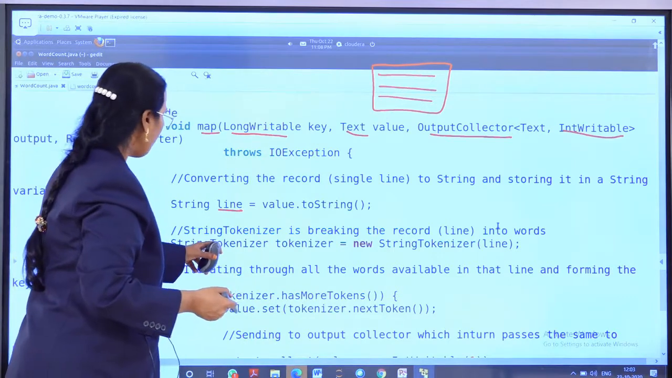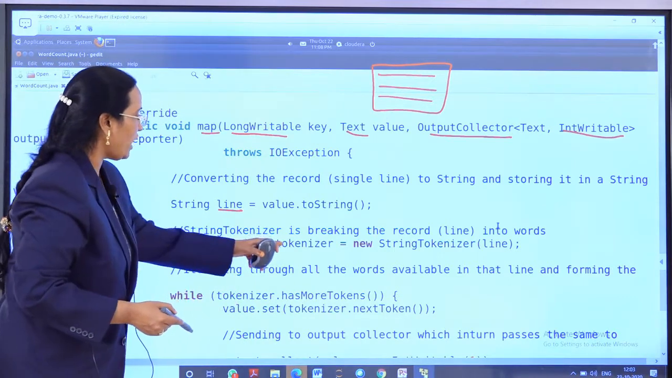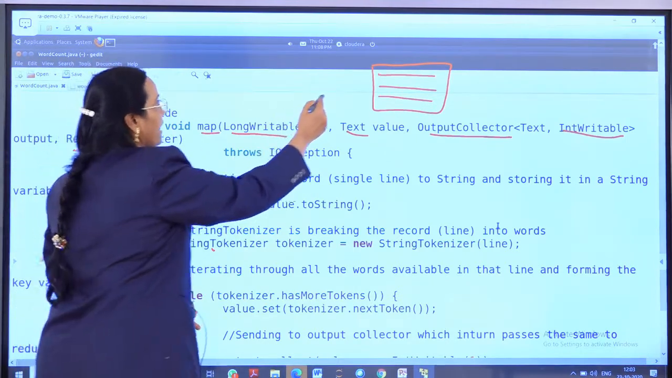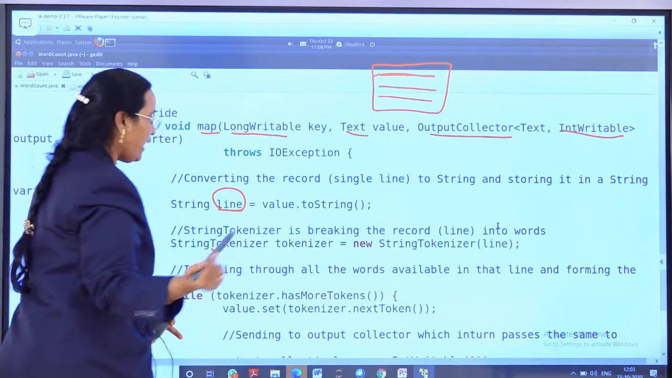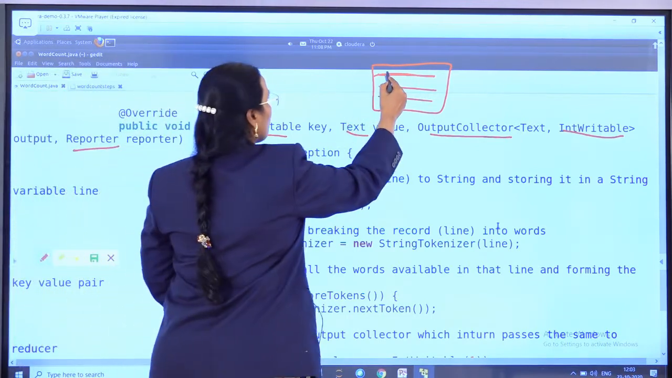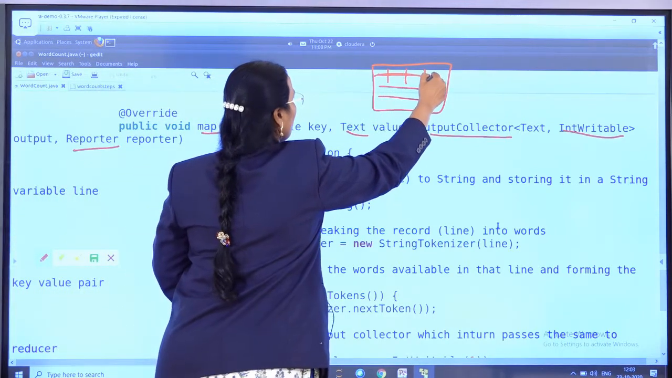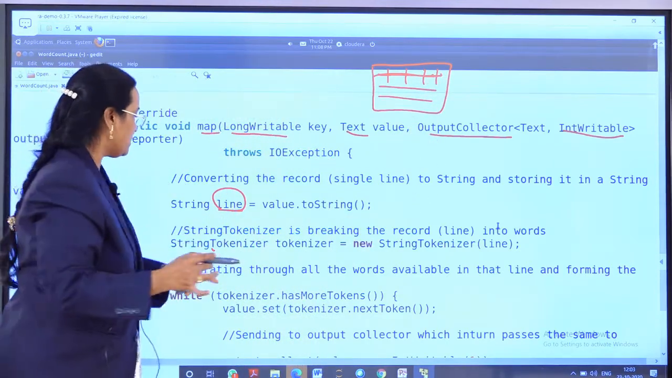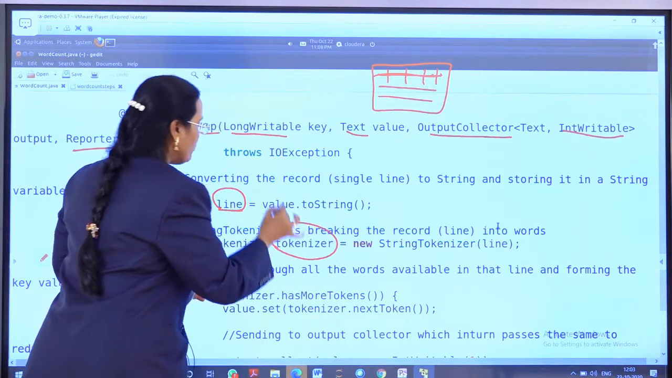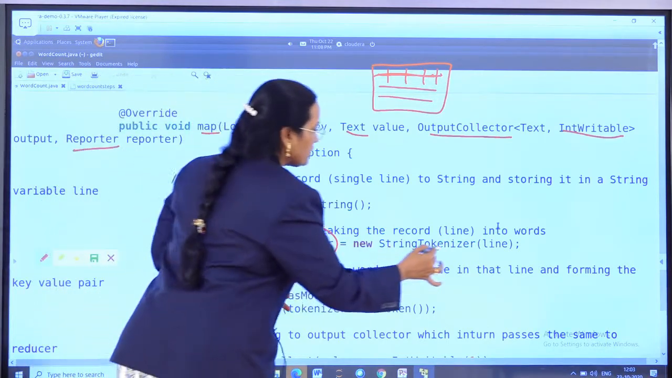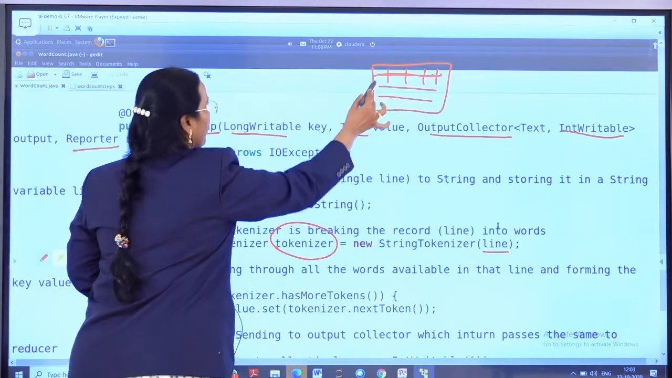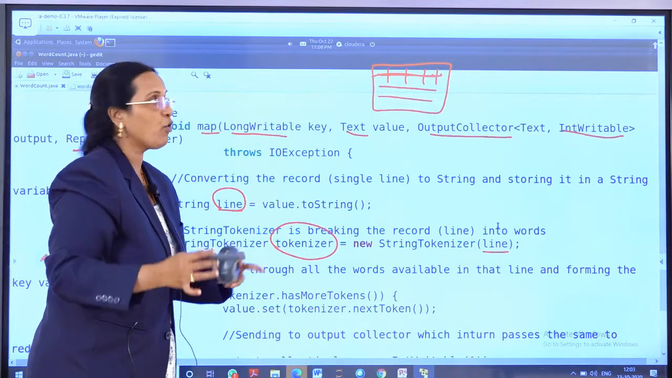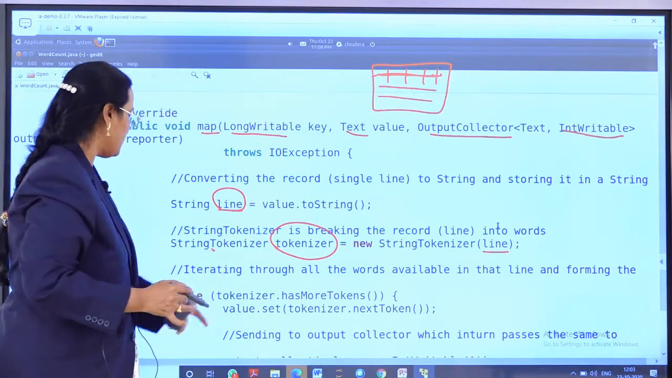After that, StringTokenizer tokenizer equals new StringTokenizer(line). That means I got the line here. In this line there will be a number of words, 1, 2, 3, 4 like that. So I am breaking the line into tokens. I am using a tokenizer object, new StringTokenizer, which takes the line as a parameter. Whatever words are in the line will be broken into tokens. That is called the tokenizer.